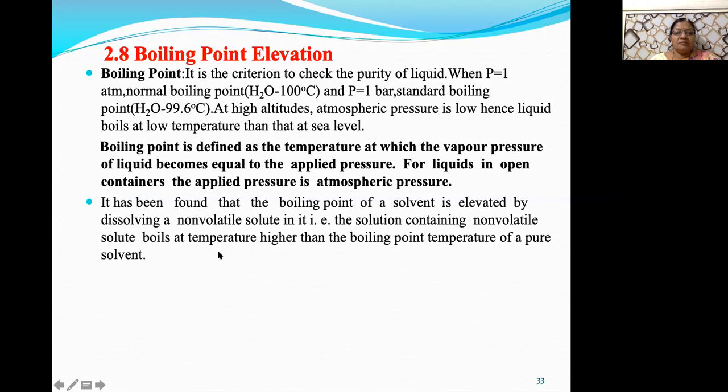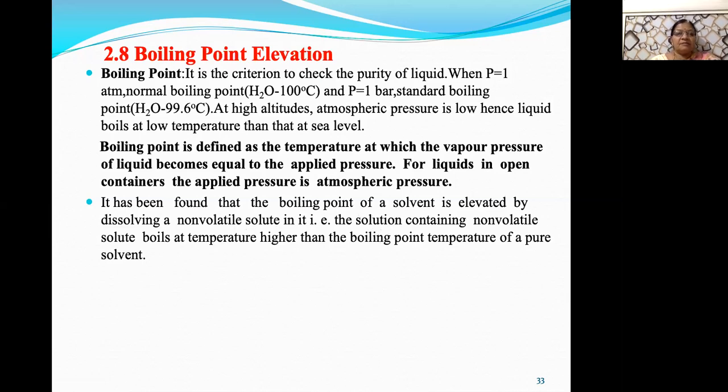Now here, when the non-volatile solute is added to the solvent, after dissolution, the solution is formed. Now boiling point of solvent is elevated when the solution is formed. That is, solution boils at higher temperature than the boiling point of pure solvent. Now I will explain this in detail.